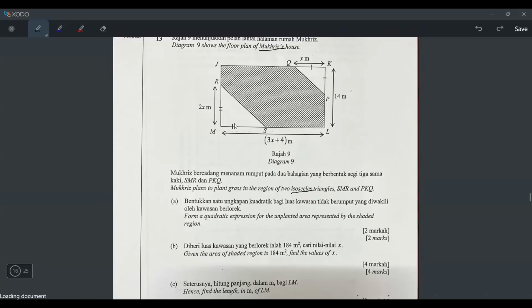Can you see they put these two lines here? These two lines mean they are the same length. This line also the same length. But they say plant grass in the region. So this one put grass, this one put grass. The G stands for grass. And then they say A says what?